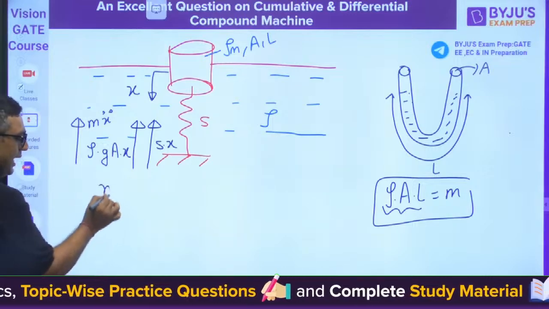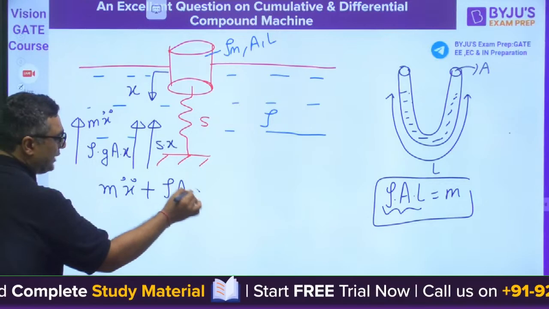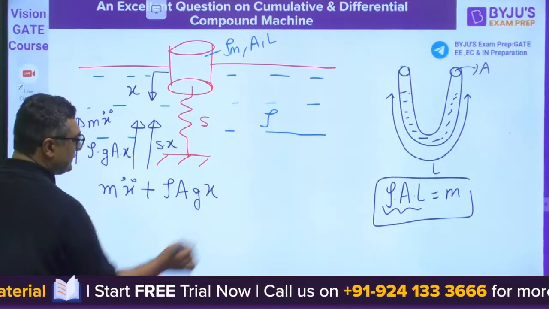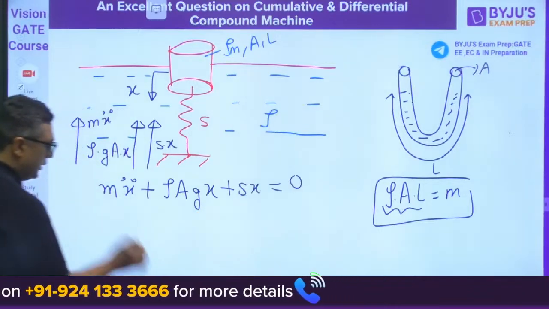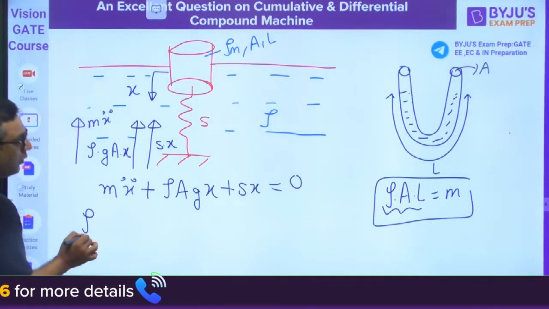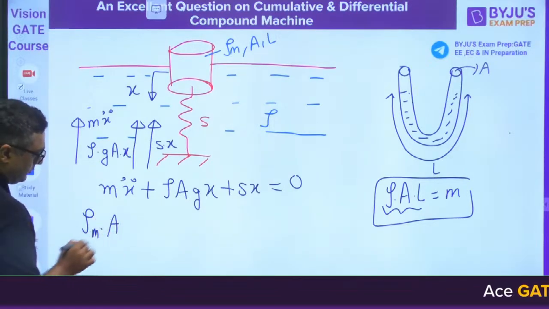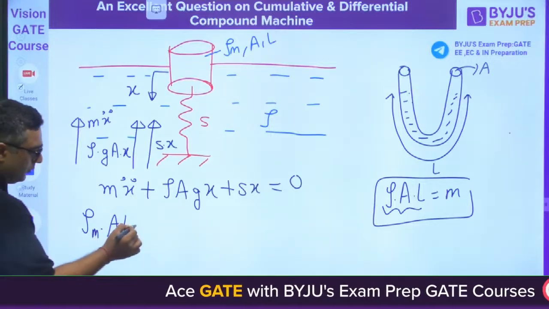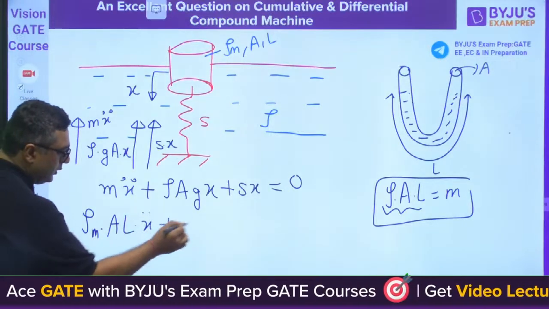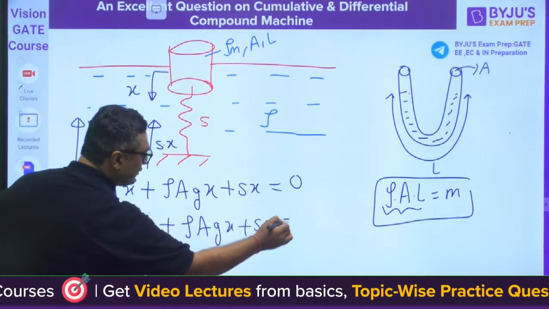So we will be writing mx double dot plus rho A g x plus sx is equal to 0. So mass is rho m into area into length. This is density into volume, x double dot, plus rho A g x plus sx is equal to 0.